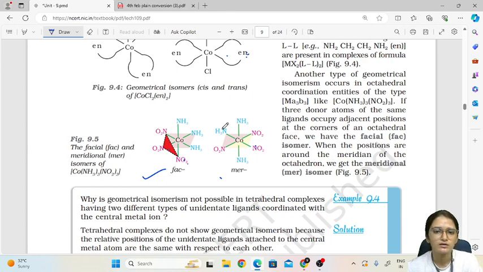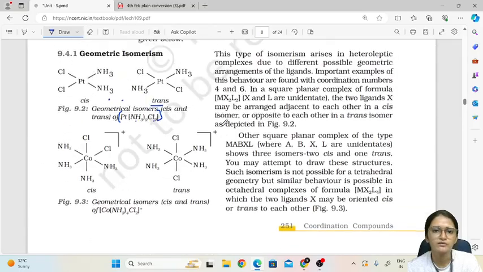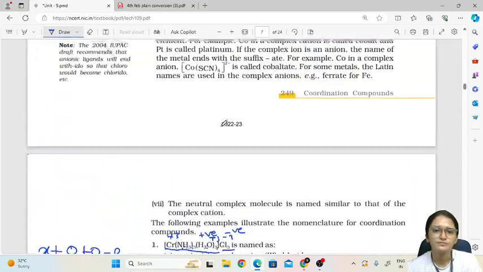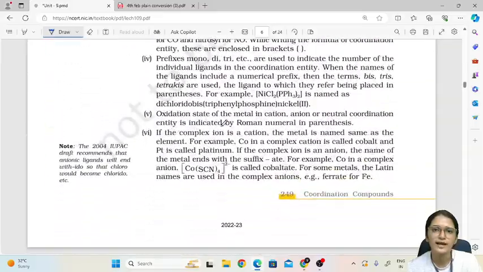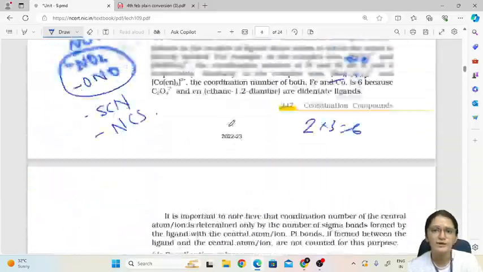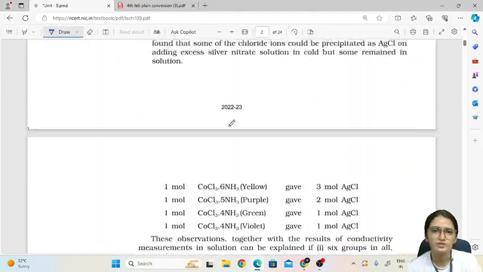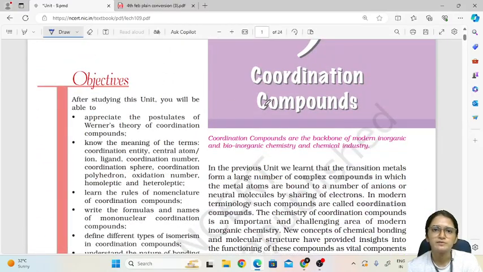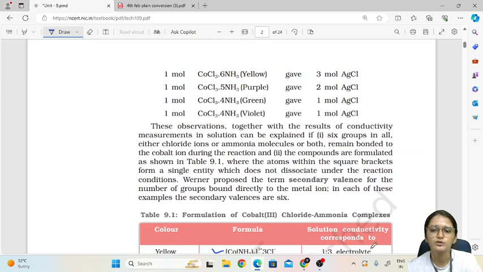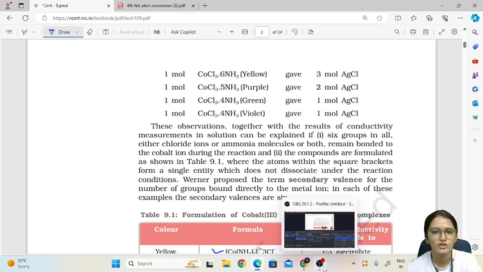Okay, so this is the first part of coordination chemistry, in which we have covered nomenclature and some important terms, and along with that isomerism, two types of isomerism. In the next part I will be doing other isomerism, structural isomerism, in which we will study 4 types, and along with that very important theory, valence bond theory of coordination compounds, as well as ligand field theory. After that we will be covering 2-3 questions from that also. And one video in which we will be covering the previous year questions from this chapter, which are very important and very easy to solve if you understand.